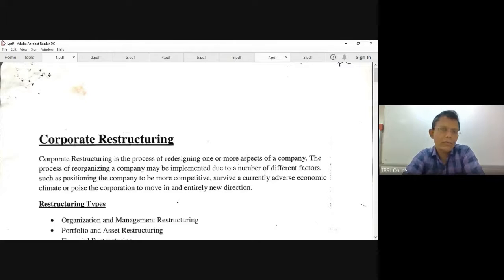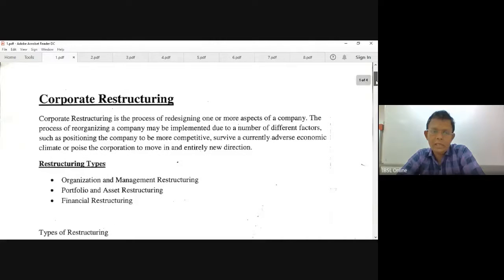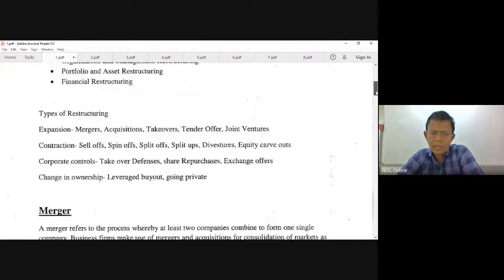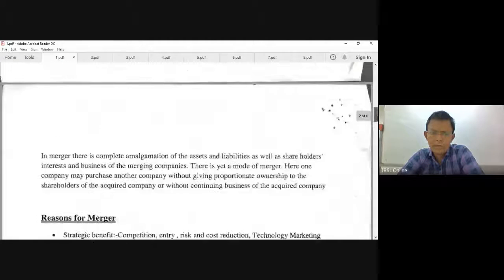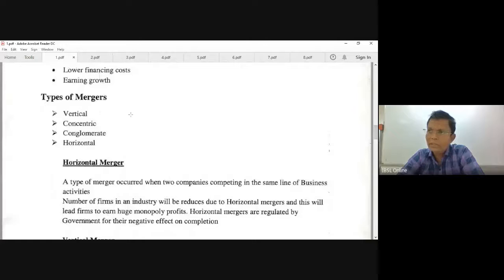So such kind of organization, how do you turn around? We have discussed last week. How do you turn around the companies? How to make ventures make profits? So that is what we are learning under corporate restructuring, and I have given some important notes on that. This one, types of mergers.